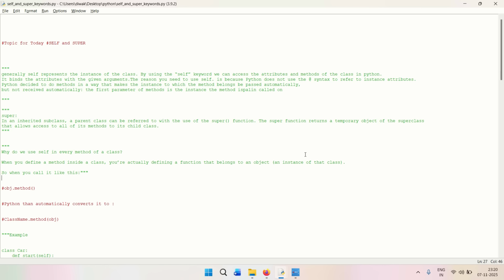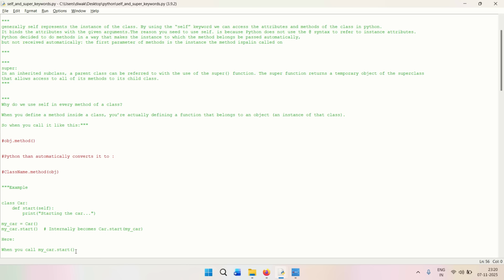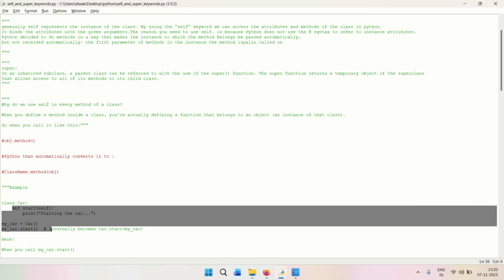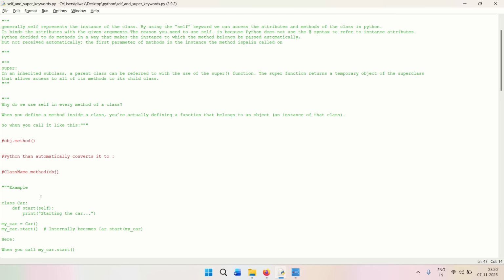So if I go down over here, you can see something like a start a car, where you can see a self, right? So why do we use self? That is the question. When we define a method inside a class, we are actually defining a function that belongs to an object, like an instance of a class. So when you call it like object.method, Python can actually convert it to class name dot method dot object, right?